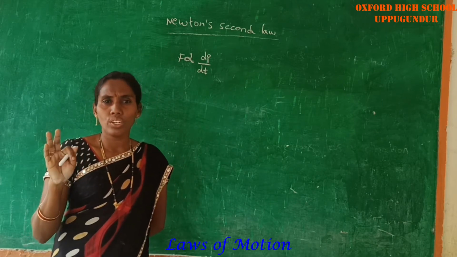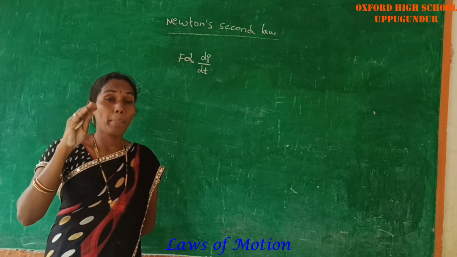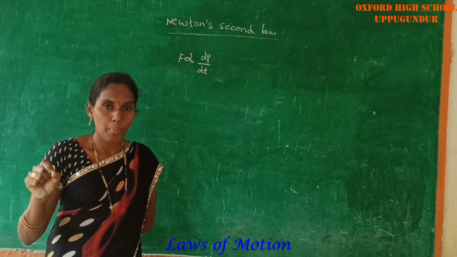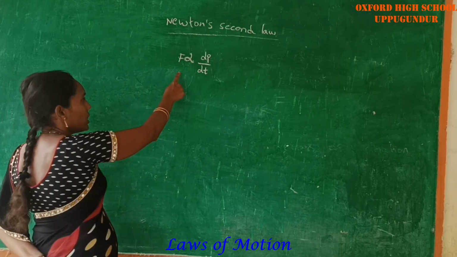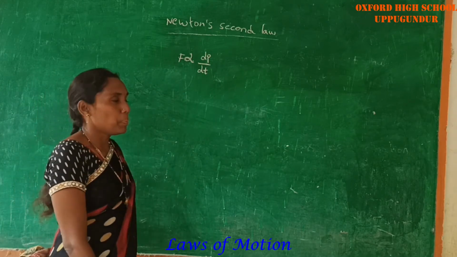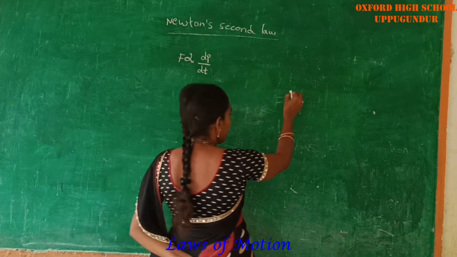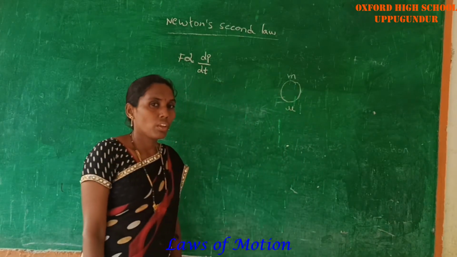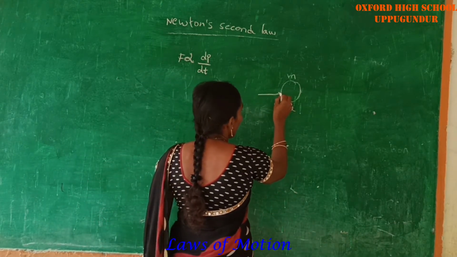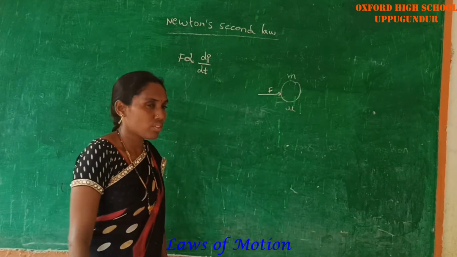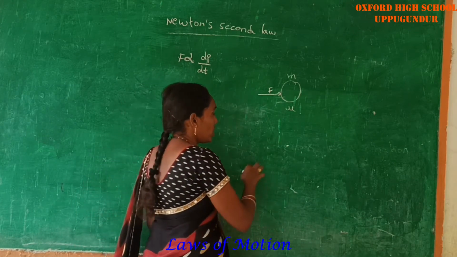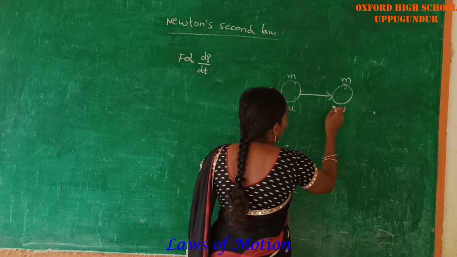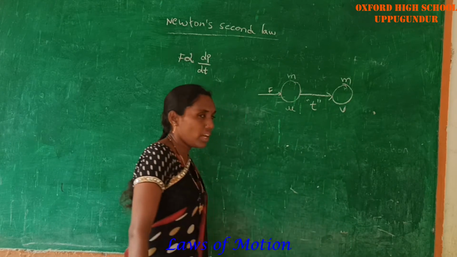What is the statement of Newton's second law? Here, we have to apply a non-zero force on that body. What happens to that particular body? F is directly proportional to dP by dt. Here, this is a body of mass m moving with initial velocity u. We are applying some force F on that body. The body is in motion and moves with a final velocity v in a time interval t.